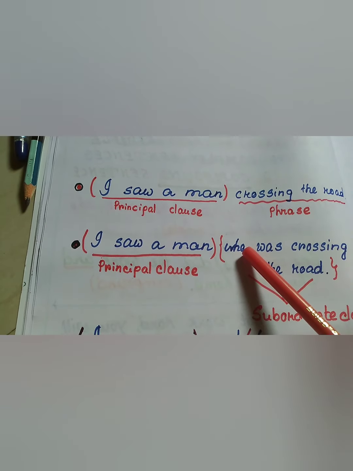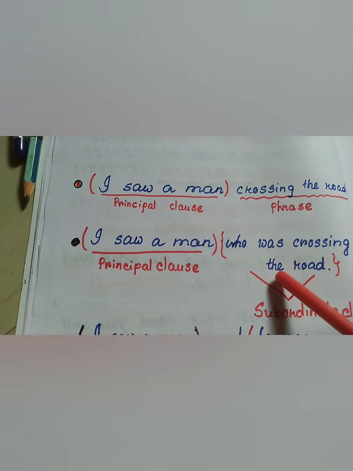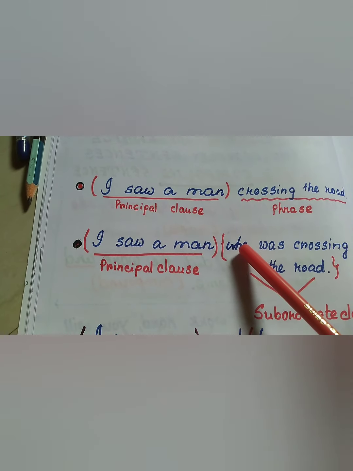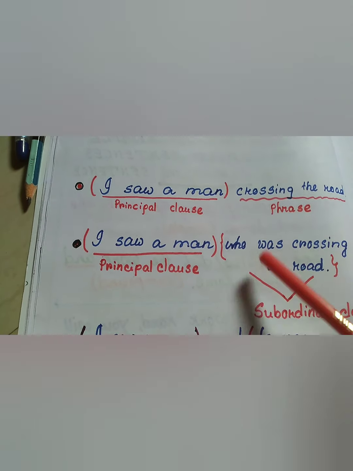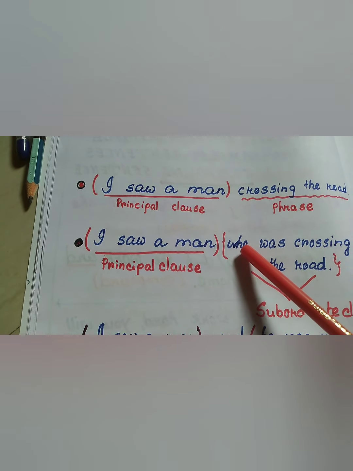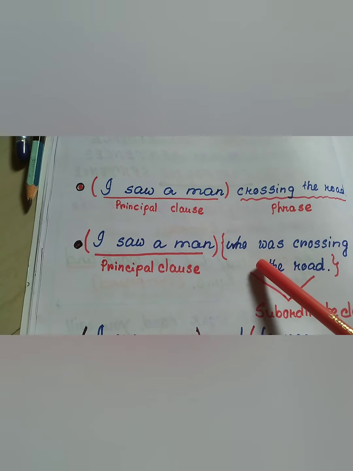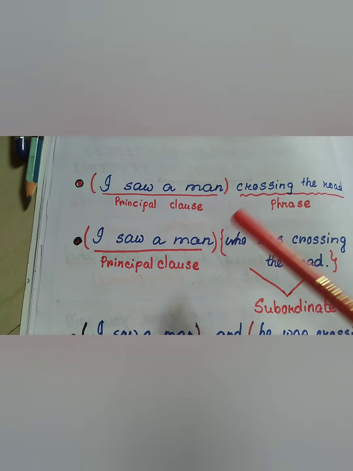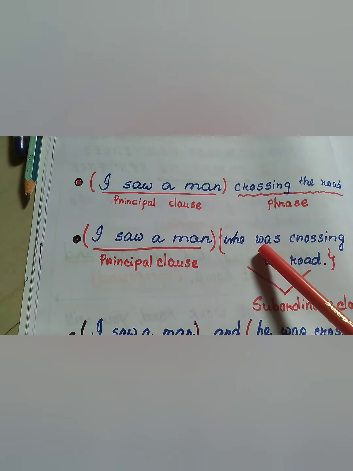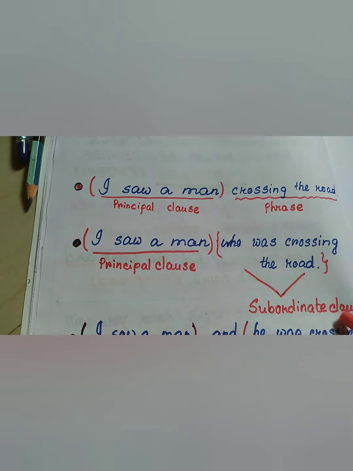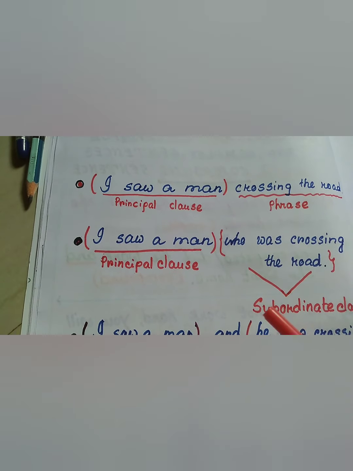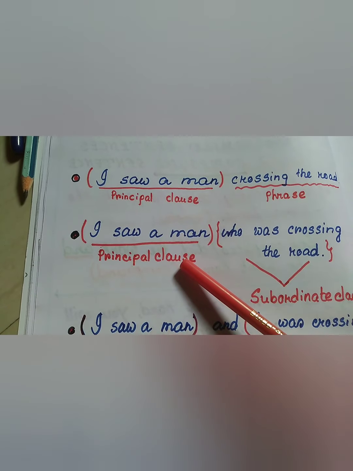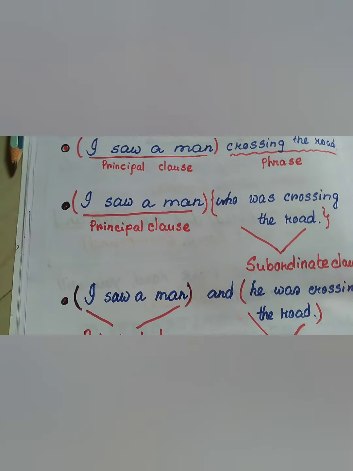But the second part, who was crossing the road, is dependent on the first part. If we start from here, who was crossing the road, the sentence becomes incomplete because the sense remains incomplete. So this part, which is dependent on the main clause, is known as subordinate clause. That is sub, under. Under which clause? Under the principal clause.